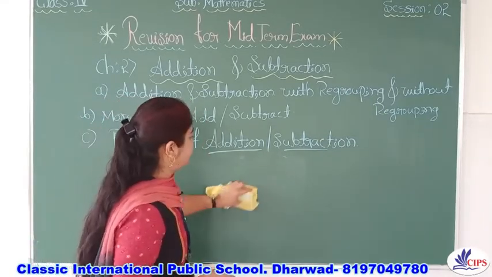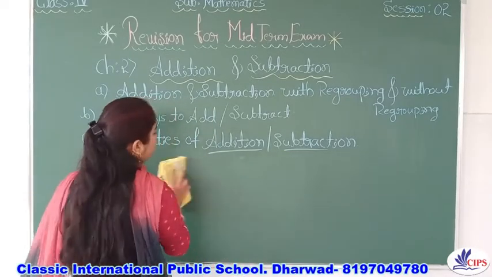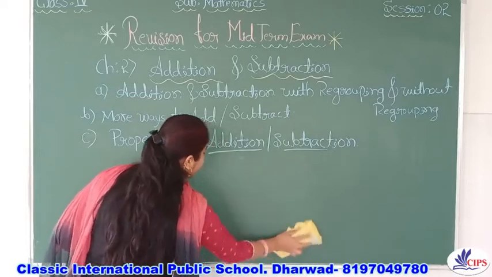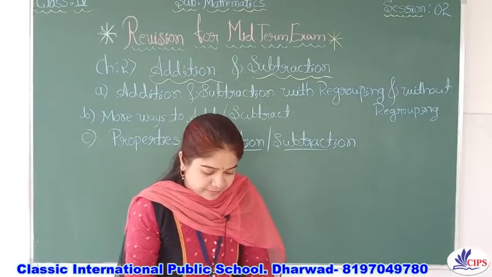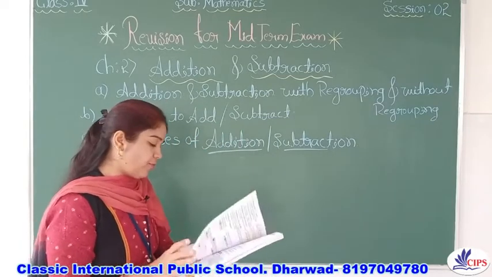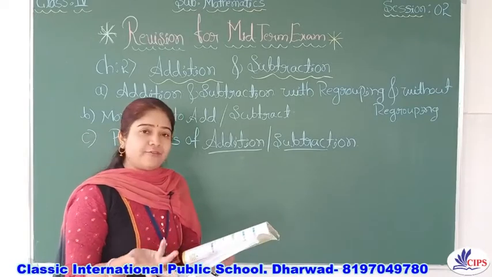Next is about adding ones, tens, hundreds, that you know, it is very simple. Next is about subtraction properties. In that, the order property we have already discussed.